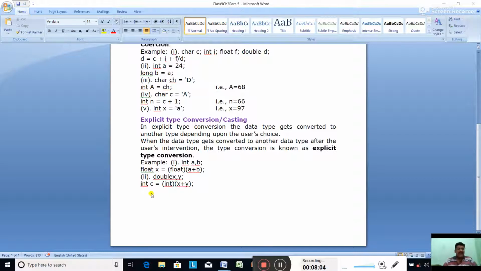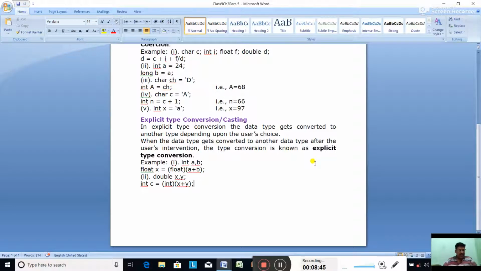Second one, double x, y. X and y are both double type. Now this x and y, which are double type, you want to convert into integer. What happens here? Int c equal to int of x plus y. X plus y will be added, and whatever sum comes, it is forced to be converted into integer and stored in c. So it is according to the user's choice.